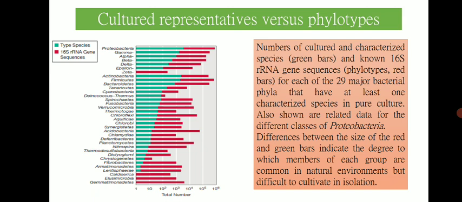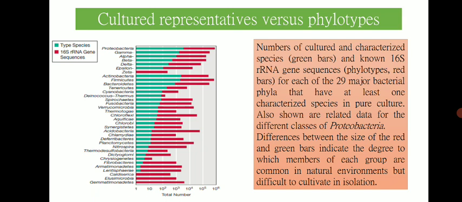They are identified on the basis of their 16S rRNA ribosomal sequences. So the major chunk of the microbial community we have today is based on 16S rRNA characterization.